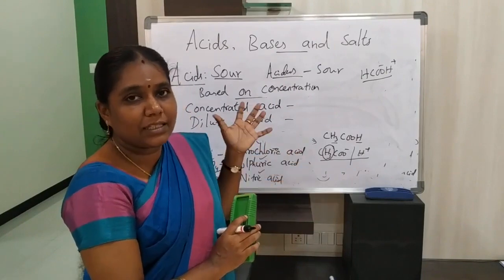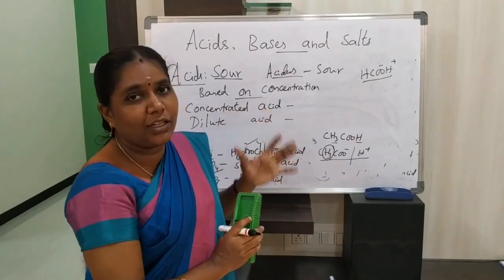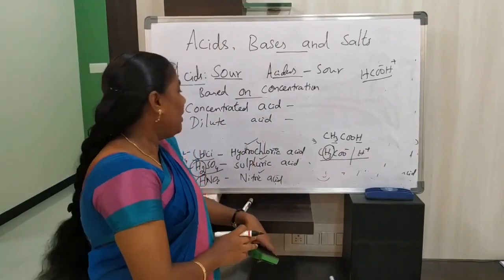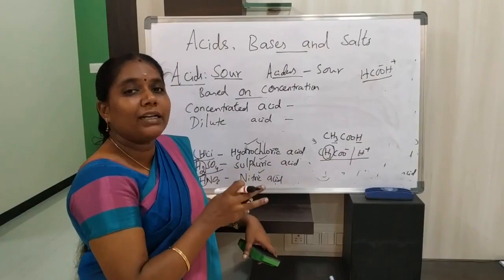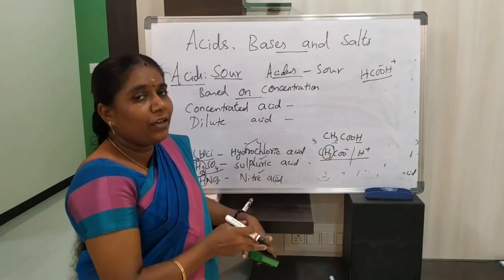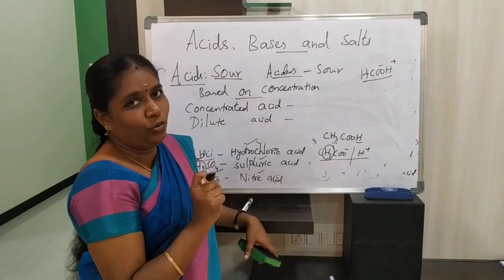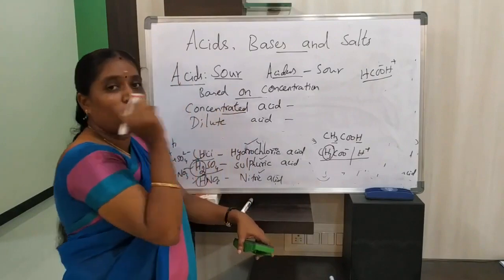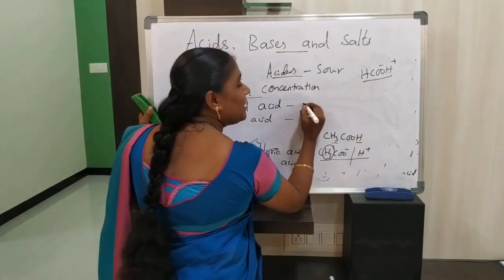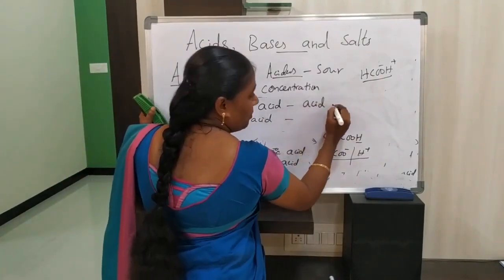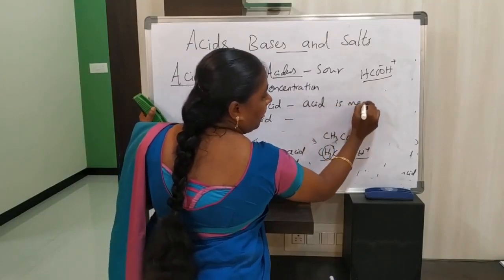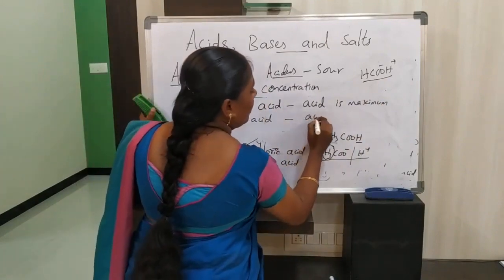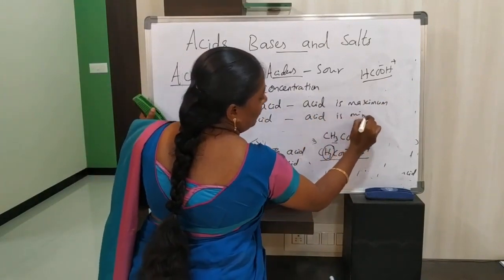Is it right? No. Listen children, listen carefully. What is concentrated acid? In concentrated acid, the acid is maximum. In dilute acid, the acid is minimum.